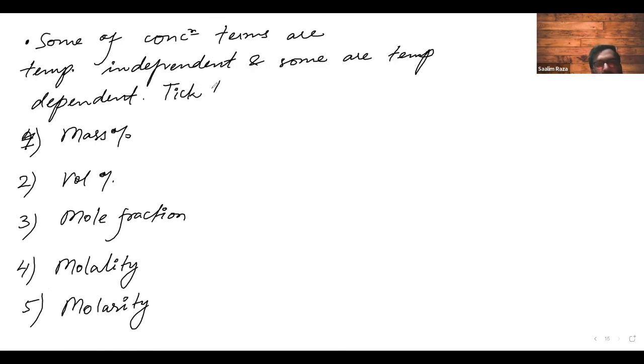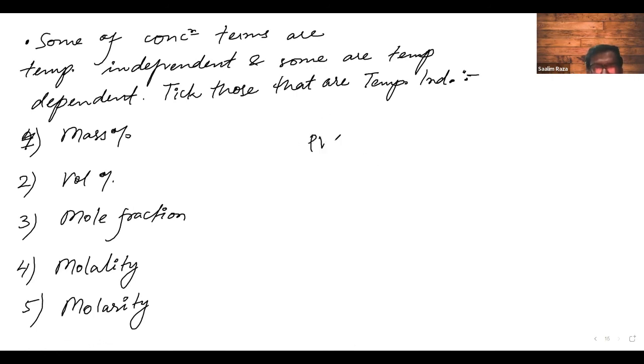Pick those that are temperature independent.